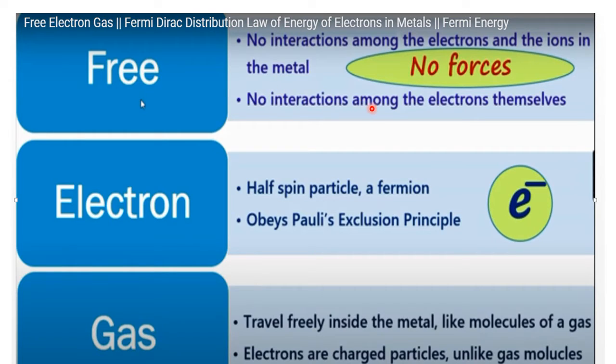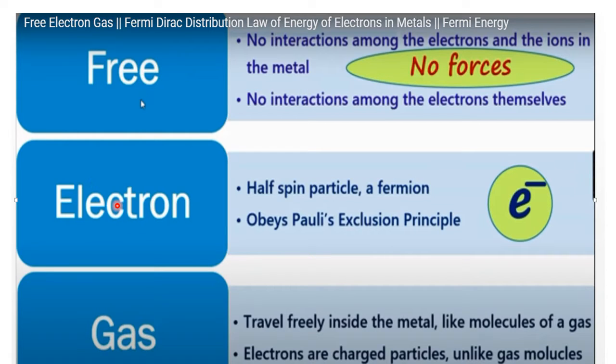Second, no interactions among the electrons themselves. That means the electrons which are moving around the positive ions are free to roam around. The motion of an individual electron is not affected by another individual electron. They are free to roam around the positive ions in the metal.